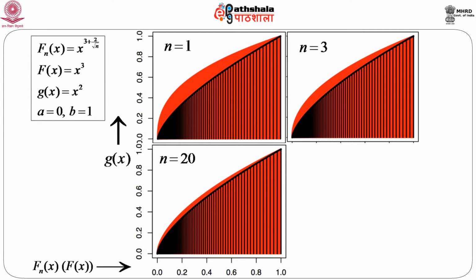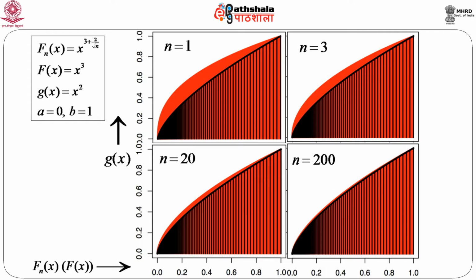When n equals 20, it is very prominent that this only-red area is again much less compared to this one. So, it means that this only-red area, which is not shaded by black, actually starts converging towards the black region, and when n equals 200, it almost converges to the black. So, if you increase n, you will not be able to distinguish between these two areas. So, that gives us a nice pictorial representation of this convergence, a demonstration of Helly's theorem.